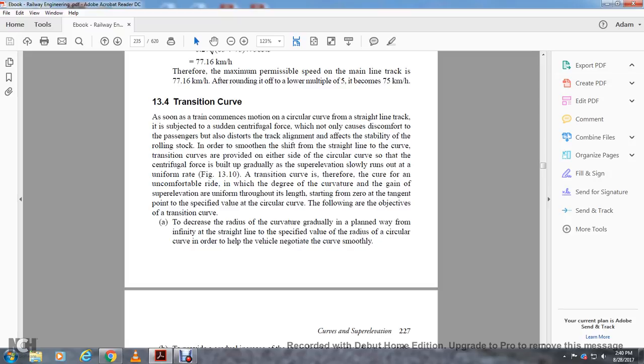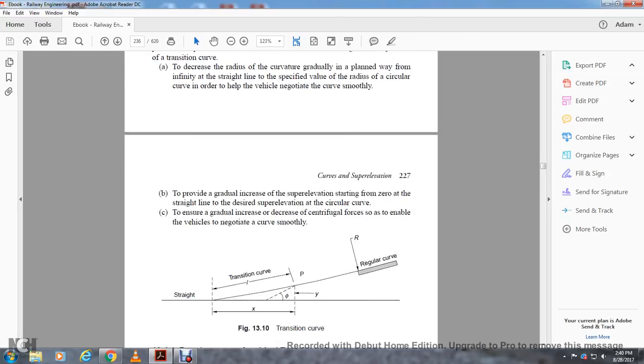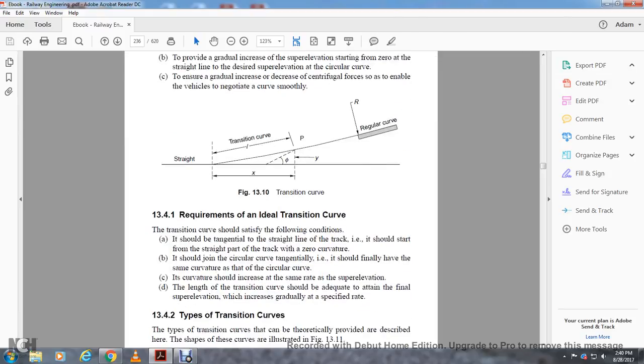The objective of the transition curve: the radius of curvature gradually changes from infinity for the straight line to the specified value of the radius for the circular curve, in order to help the vehicle negotiate the curve smoothly. It provides a gradual increase of super elevation starting from zero on the straight line to the desired super elevation on the circular curve, which ensures a gradual increase of the centrifugal force, so enabling the vehicle to negotiate the curve smoothly. Figure 13.10 shows the transition curve, the straight, the transition curve, and the circular curve. 13.4.1 General requirements for the ideal transition curve.